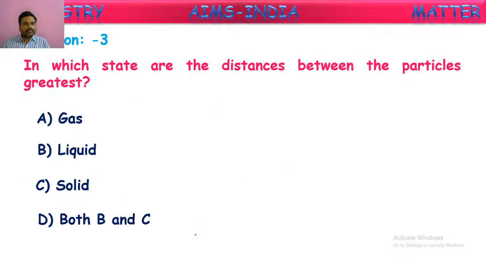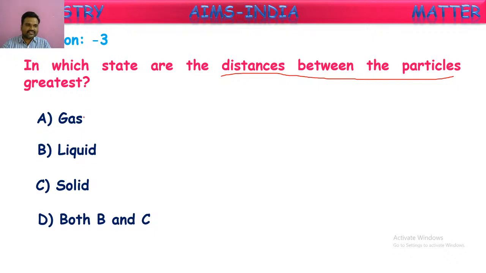Next, let us go through one more question on this. In which state are the distances between the particles greatest? Distances between the particles means intermolecular distances. The gaps or distances between the molecules of a matter are called intermolecular or interparticular distances, or simply to say, the distance between the particles. They are asking which state of matter has the greatest distance between its molecules.